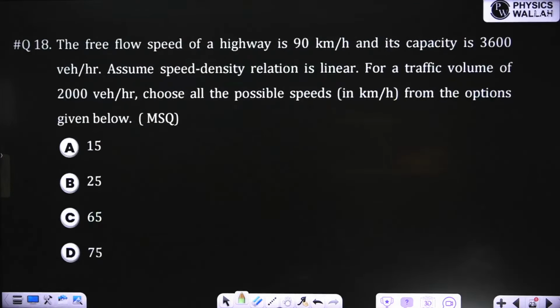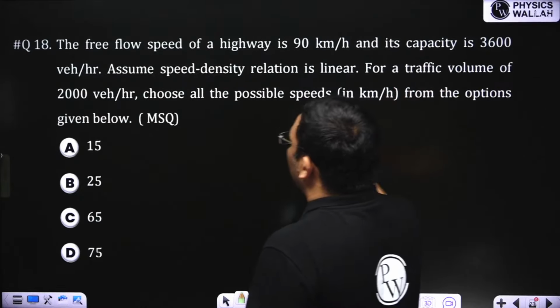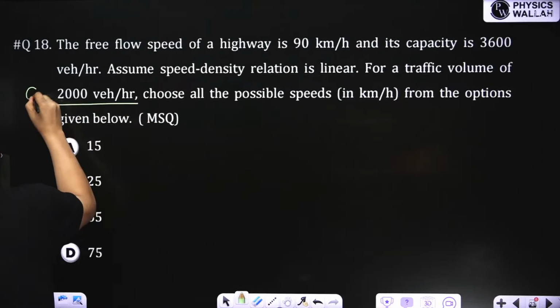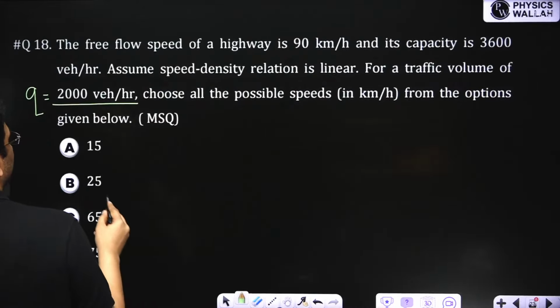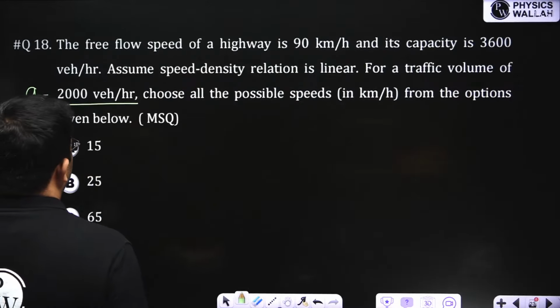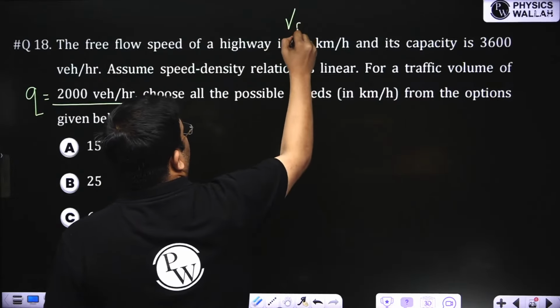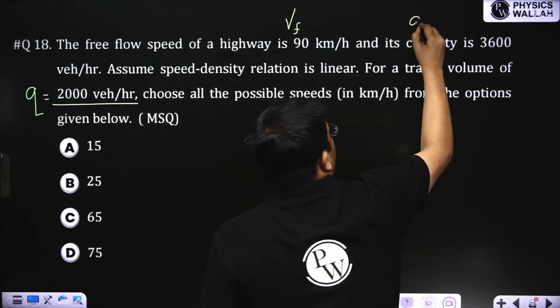Next question. This is an MSQ question. This concept I explained to you yesterday. Okay, you see, for a traffic volume of 2000 vehicles per hour, that means the flow is given. For this flow, choose all the possible speeds from the given below. So free flow speed is given and capacity is given, means what? The maximum flow is given.